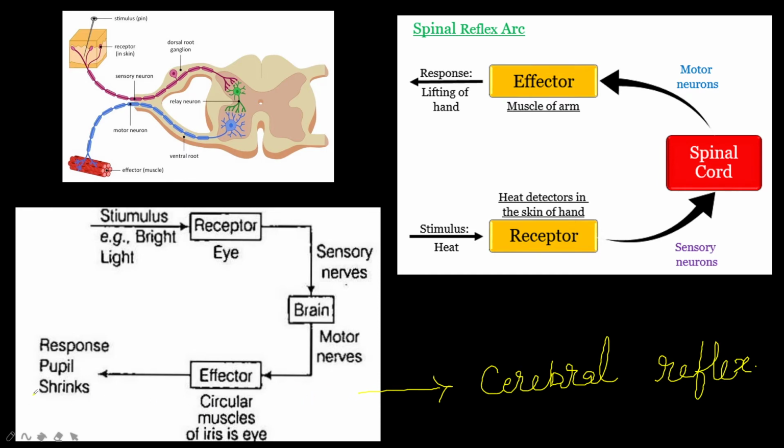The contraction of the pupil of our eye automatically in the presence of bright light is an example of a cerebral reflex. And the reflex which involves only the spinal cord is called a spinal reflex. These two are very, very important. You can remember this easily. This diagram you can draw and understand.